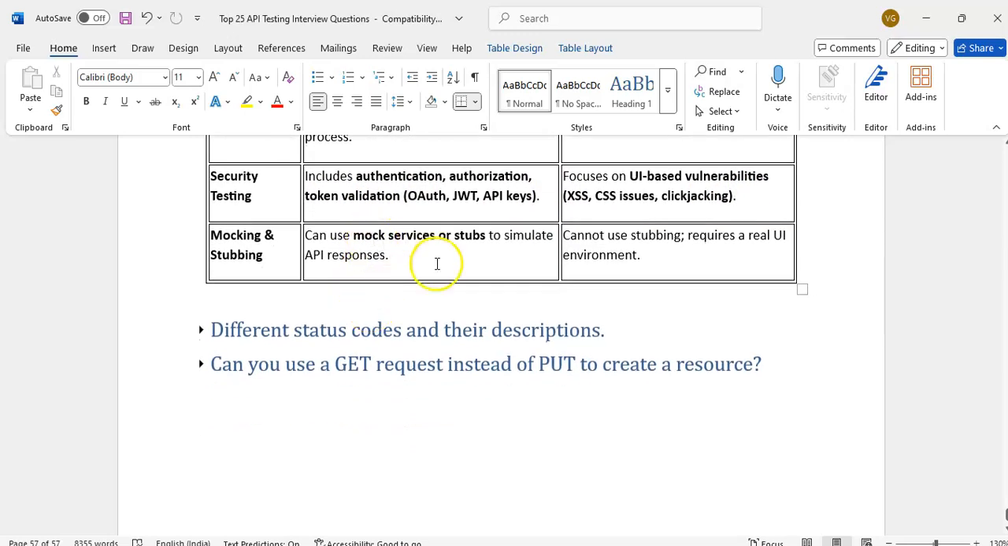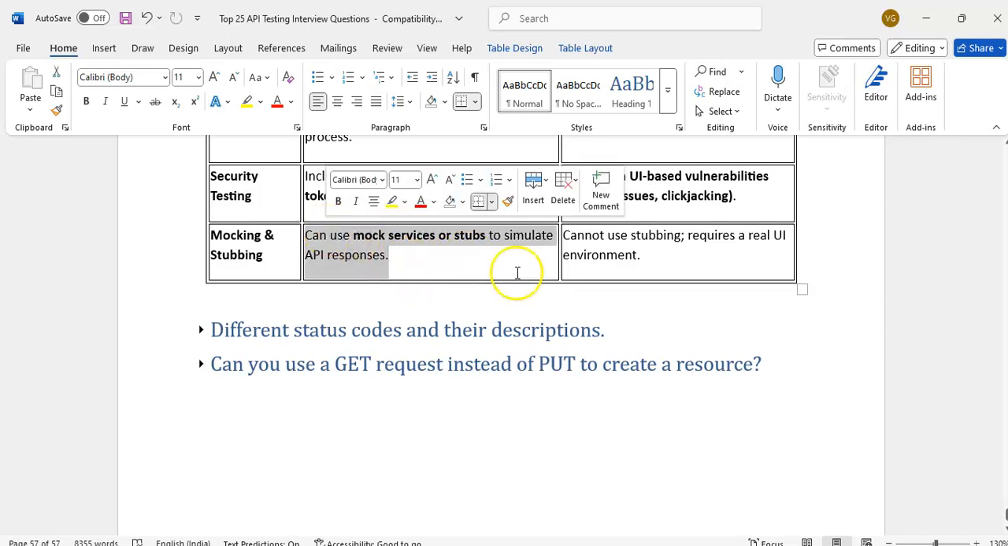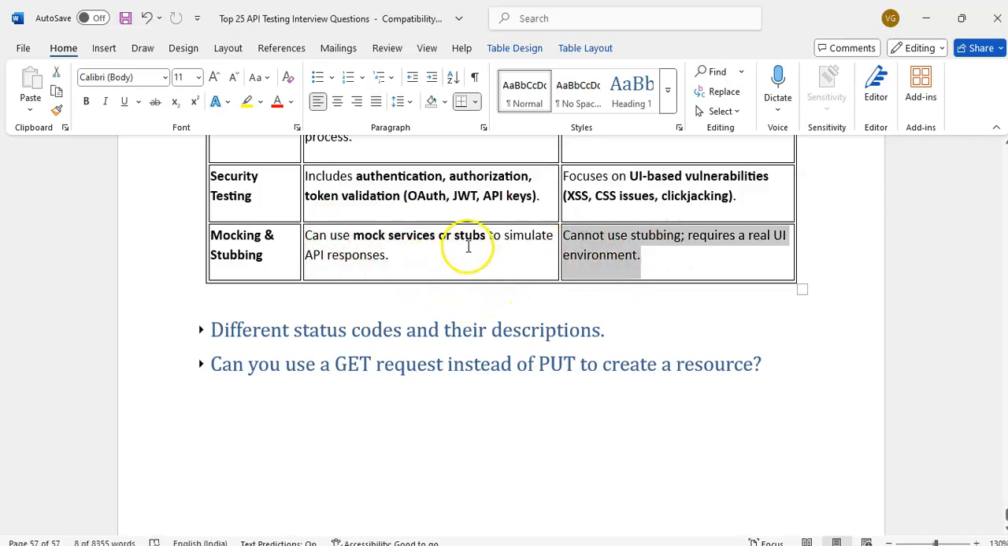Here we can mock the server, simulate the API response. Here we cannot mock; we have to use the real UI only.